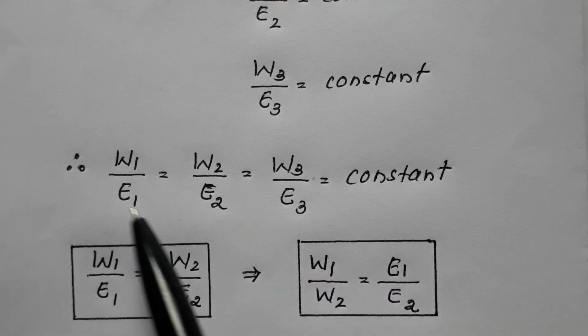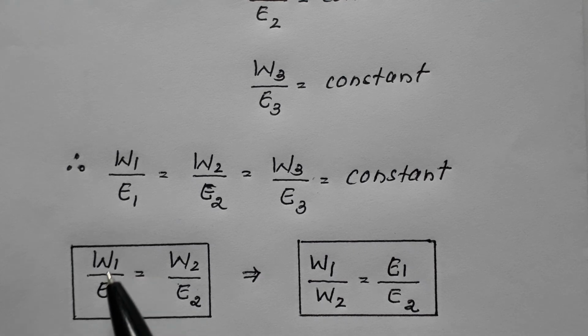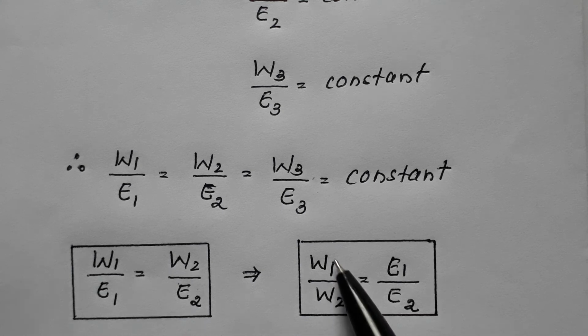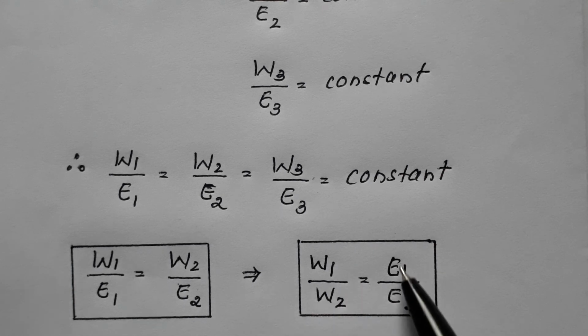If I take this much out, I can write W1 upon E1 is equal to W2 upon E2, and if I cross multiply, W1 upon W2 is equal to E1 upon E2.